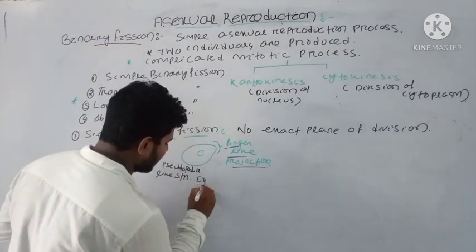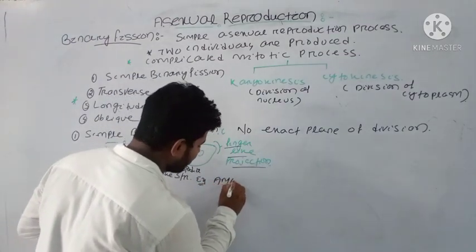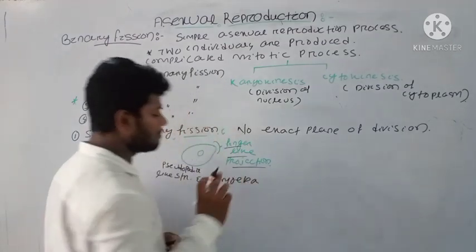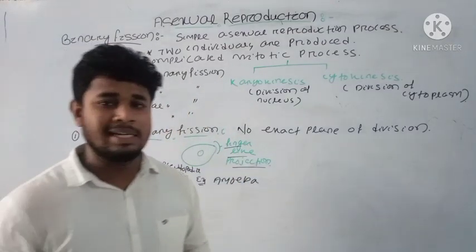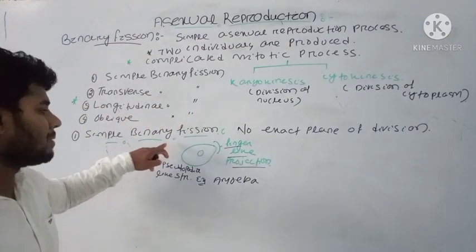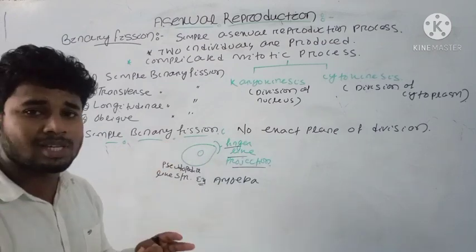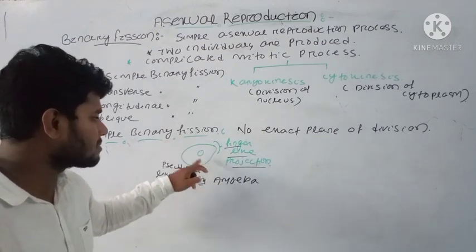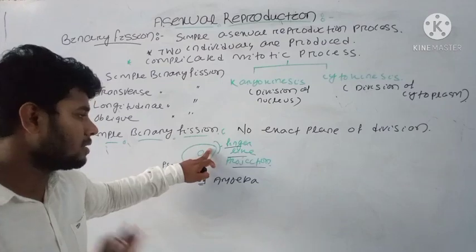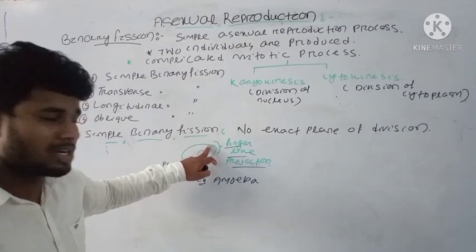Okay, here the example of your simple binary fission is your amoeba. It is a simple protozoan that is involved in the simple binary fission process. A finger-like projection arises from the body of the unicellular eukaryotic organism, that is your amoeba.